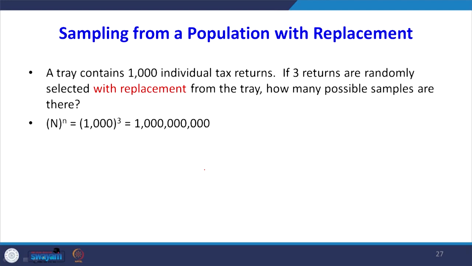If 3 returns are randomly selected with replacement from the tray, how many possible samples are there? Every time you go for a trial, trial 1, trial 2, trial 3. In each trial there are 1000 possibilities because you can choose 1 from 1000. So first trial 1000, second trial 1000, third trial 1000. When you multiply this, it is 1000 million possibilities with replacement.